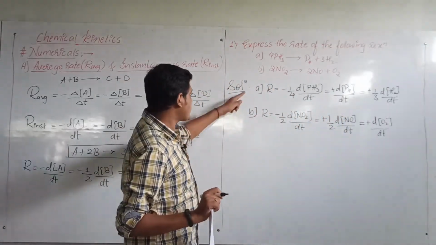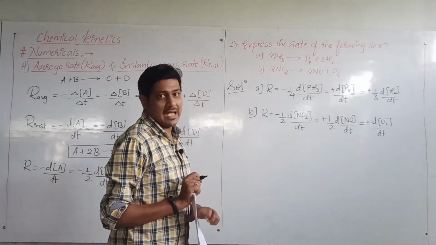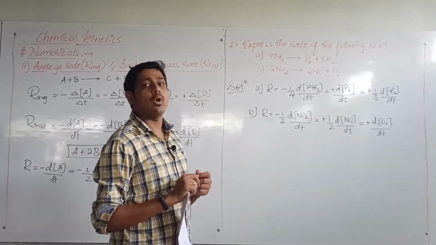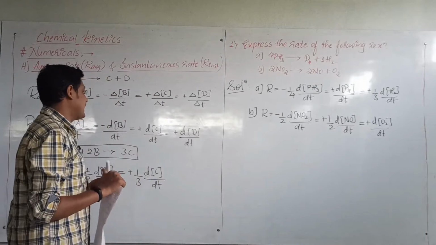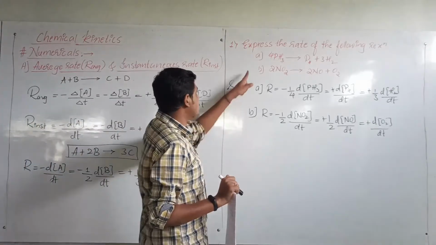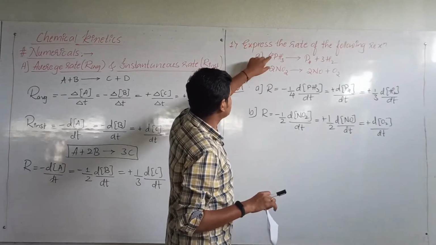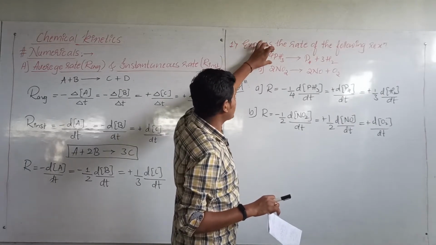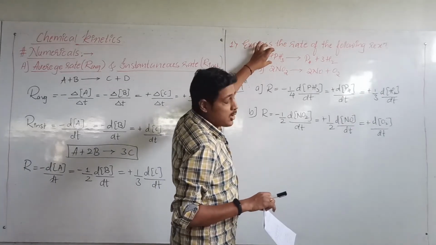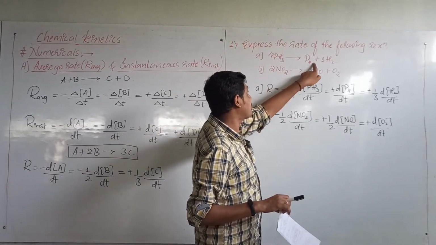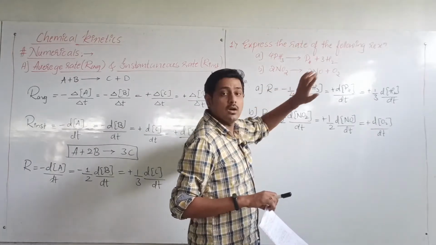Okay, so this is how we write the rate of reaction. Now, one more relationship you have to understand is that in this reaction, sometimes they will give you the rate of disappearance of a reactant, or they will give you the rate of appearance of products.